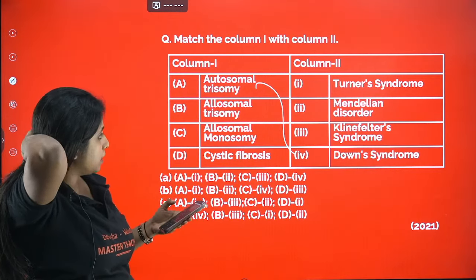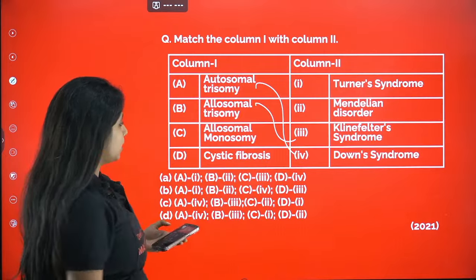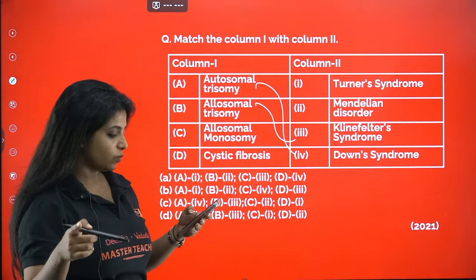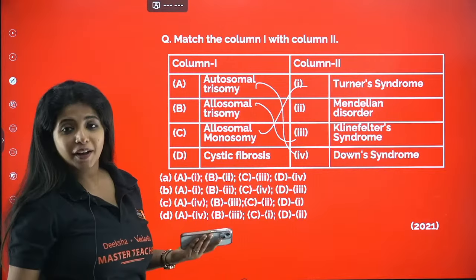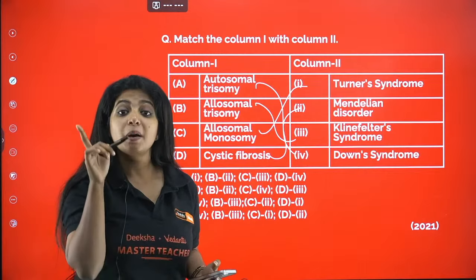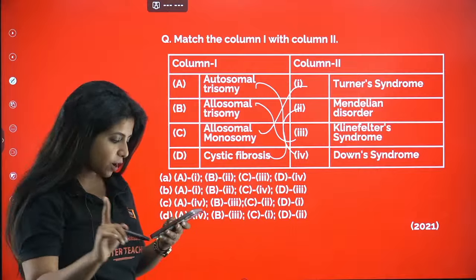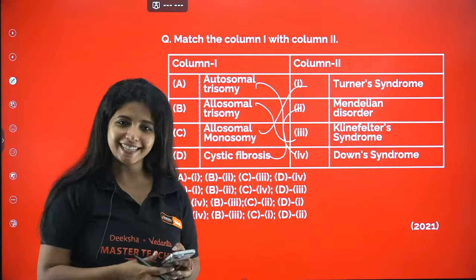Allosomal trisomy, that means sex chromosome, one extra chromosome is there. That means Klinefelter's will be there. Allosomal monosomy, sex chromosome, one chromosome will be less, so it is going to be Turner syndrome. Cystic fibrosis, my dear children, is a Mendelian disorder. It's a recessive disorder. Myotonic dystrophy is a dominant disorder. Remember that, do not be mistaken. So your answer for this question is D.